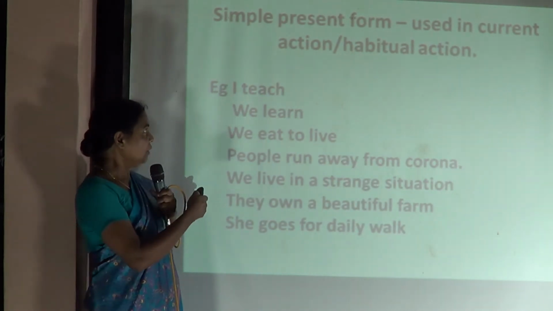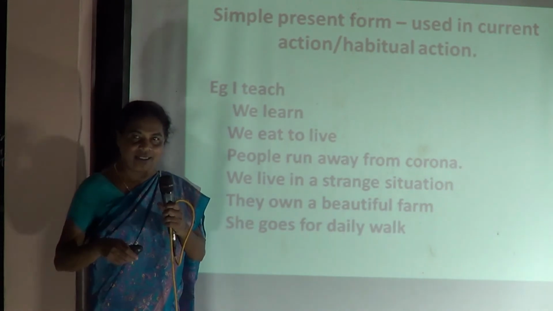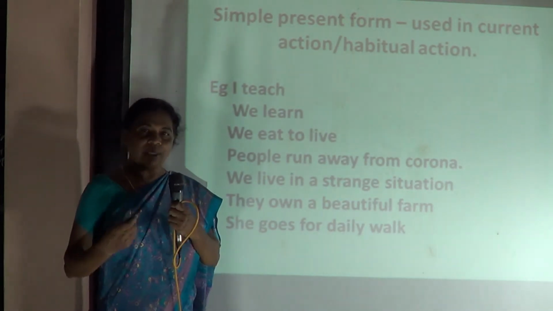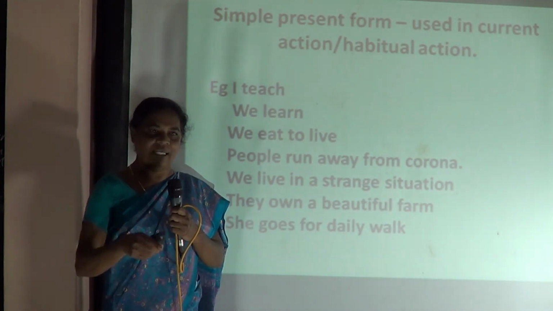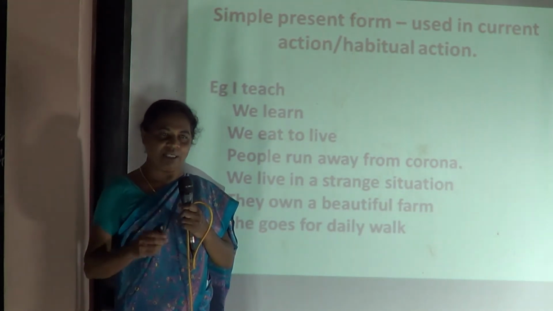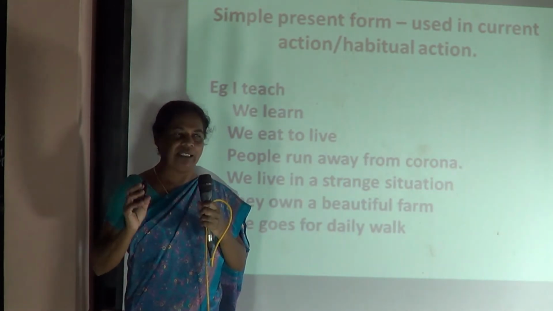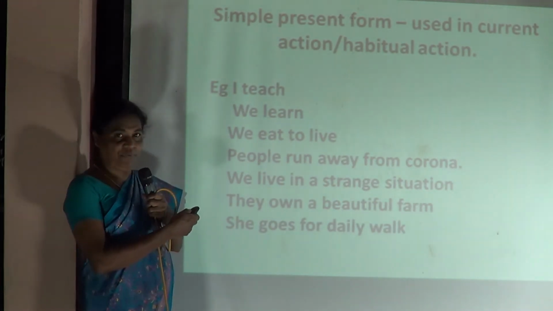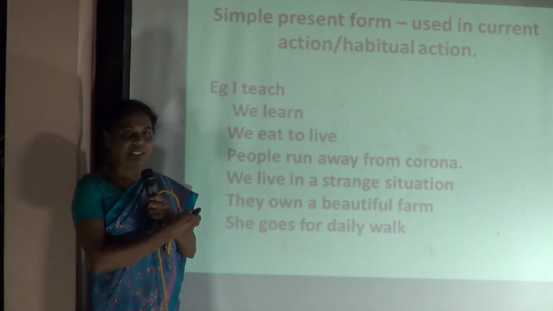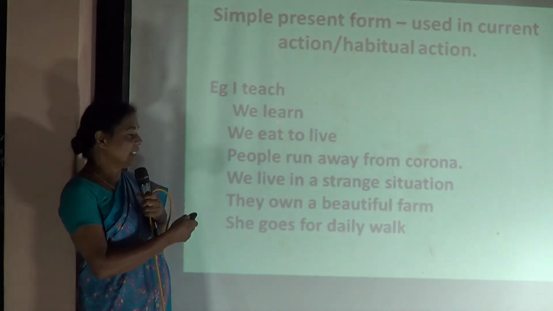Now see here, the first example is "I teach." Currently, as of now, what do I do? I teach. What do you children do? You listen or you learn. This is what is currently happening. This is what is called simple present tense. Is it clear? And now, "we learn." All of us, whether teacher or student, we all learn. We learn as long as we live. So "we learn" is another example.